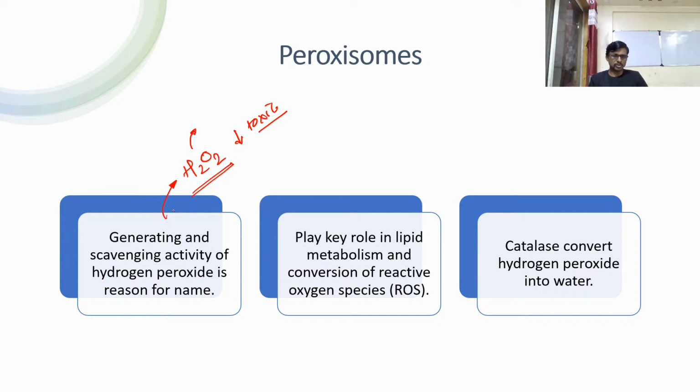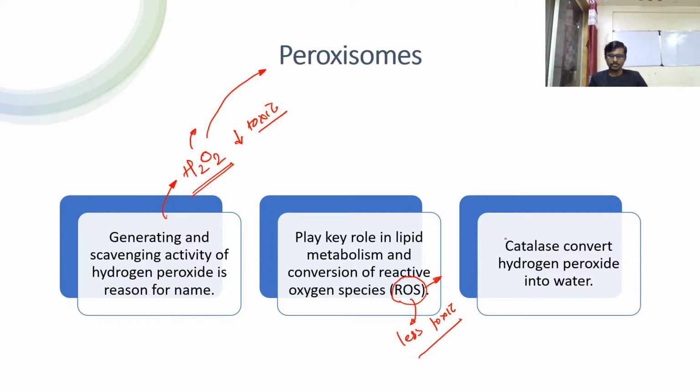Due to this hydrogen peroxide, we call this microbody a peroxisome. It plays a role in lipid metabolism also, and in the conversion of reactive oxygen species into less toxic material. Otherwise it will destroy our cell.